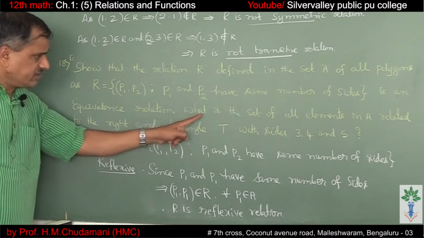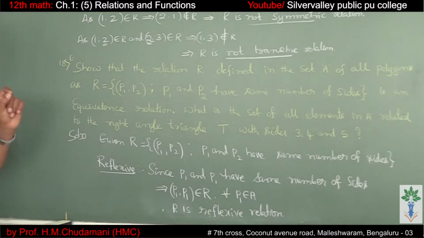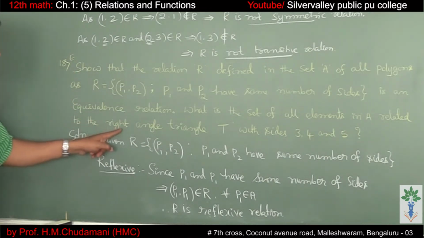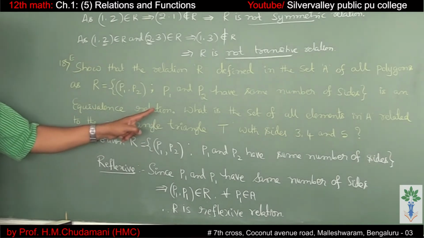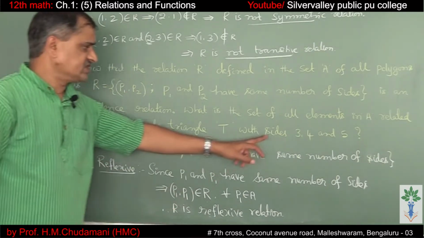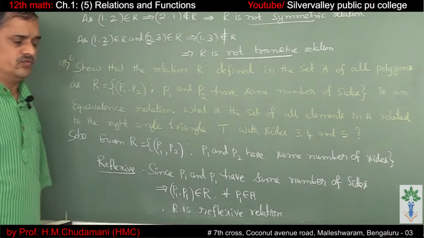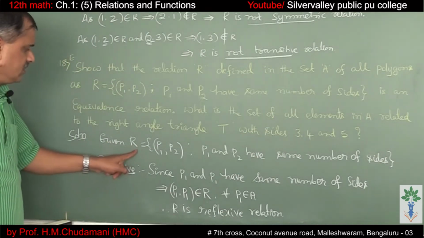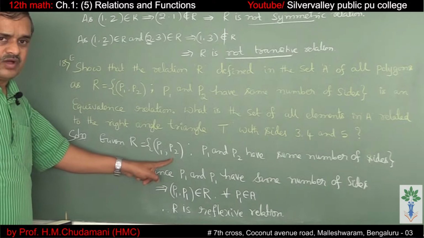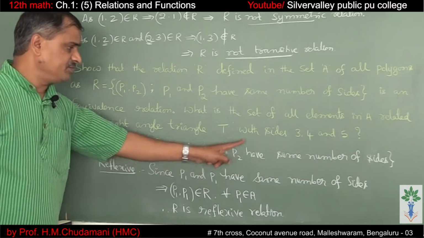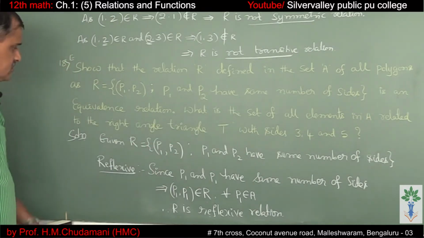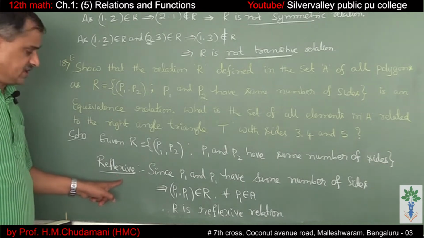What is the set of all elements in A related to a right angled triangle T with the sides 3, 4 and 5? Given R is equal to (P1, P2), where P1 and P2 have the same number of sides. So let us check reflexive relation.